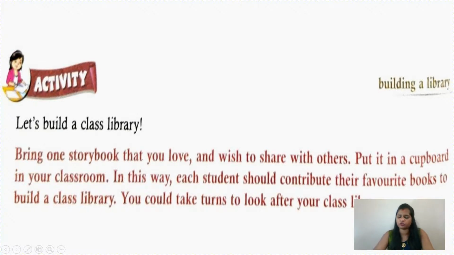So what you can do when the school reopens, children, not now. Suppose there are 35 students in your class. So everyone will bring one book. Okay. And suppose there are 35 books. So the other students will get 34 days if they are taking one book every day. Then 34 days means one month, not one month because Sundays are also there, means one and a half months they can complete. So again after two months you can change the books. In this way you will become habitual to read books, and you will get so much information and good knowledge.